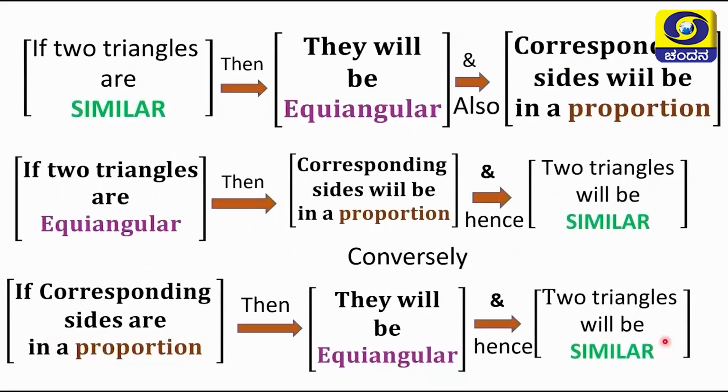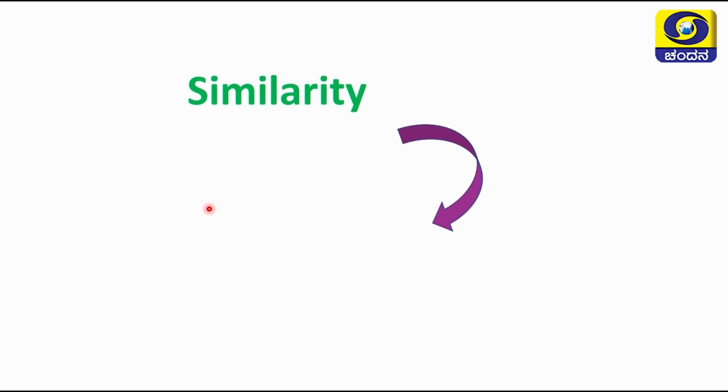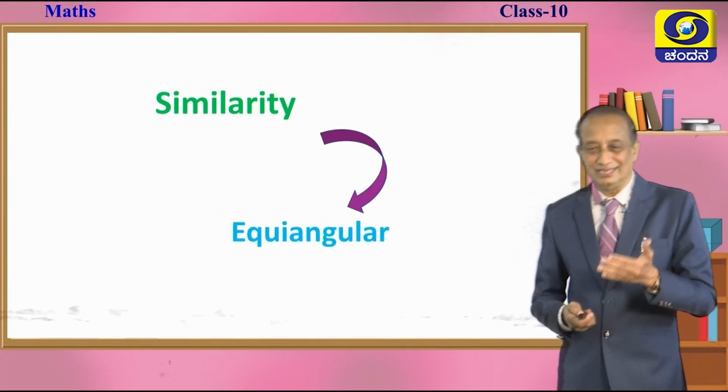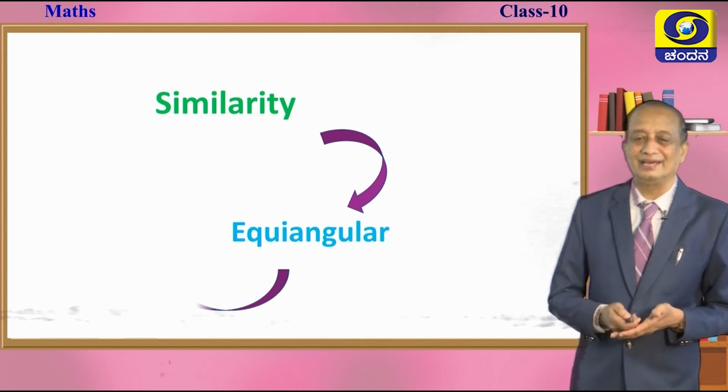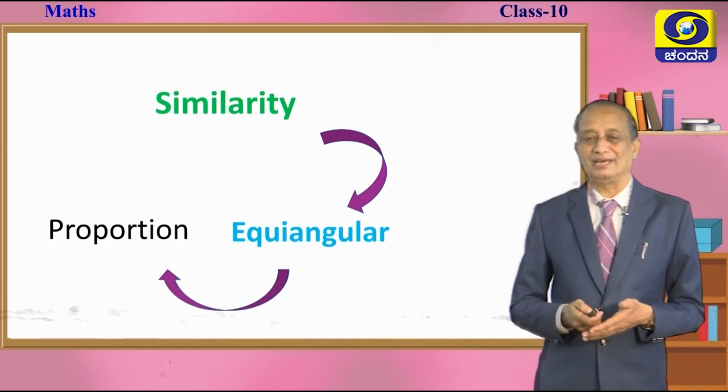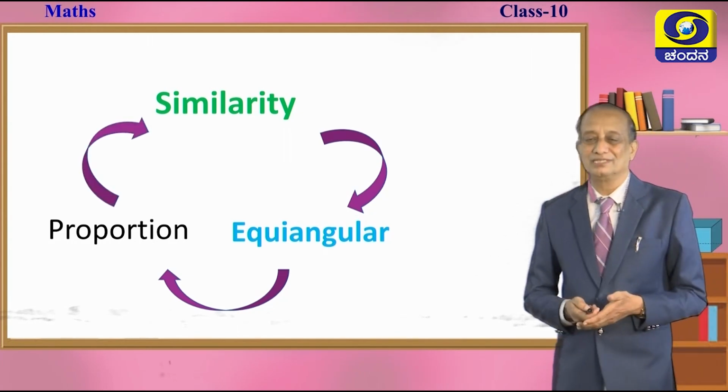This is the interdependence between the first and the second property. So, this is called a theorem. If two triangles are equiangular, we are going to prove this, that the corresponding sides are in a proportion, and the converse to this is, if the corresponding sides are in a proportion, we are going to prove that they are equiangular. So, these are the first two theorems of this chapter, children, which we are going to show you in the next session. So, similarity leads to equiangularity, and equiangularity leads to proportionality, and proportionality leads to similarity.